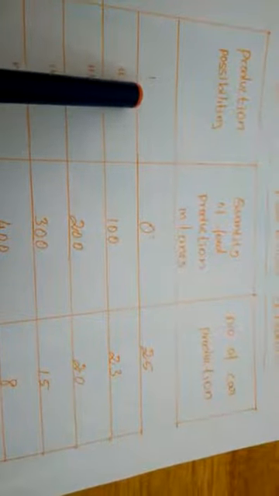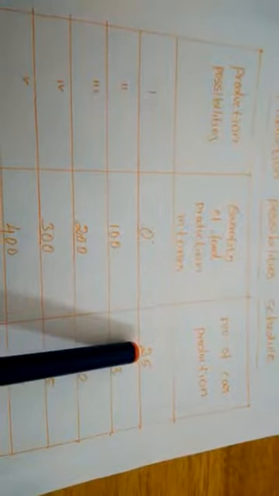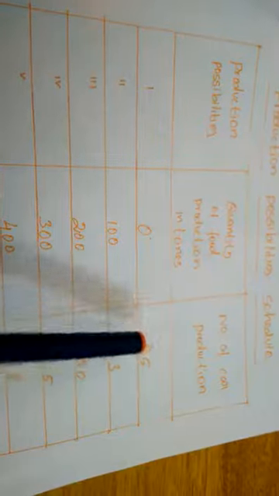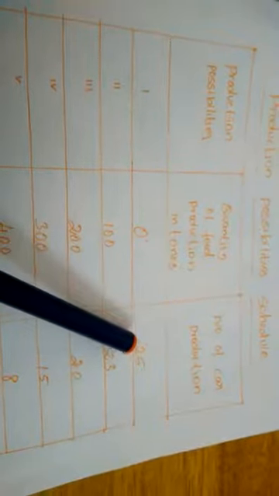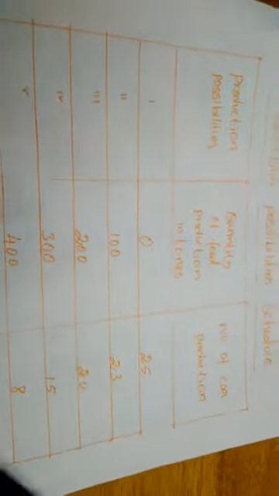In the first possibility, we don't have any production of food. Instead of producing food, we can produce 25 cars. Suppose the nation does not need food and needs cars; then the nation can produce 25 cars and zero food.